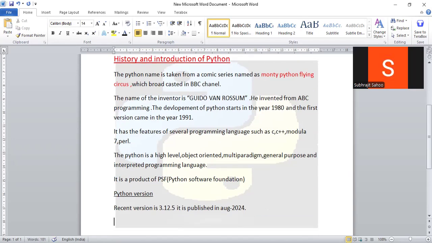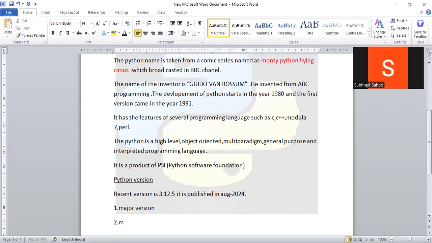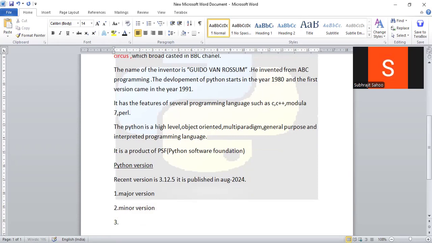Sir, what do you mean by this version? Generally, observe this particular Python version, 3.12.5. What is the meaning of that? Okay, so version here generally is divided into three categories. First one is major version. Second one is minor version. And third one is micro version. Right?